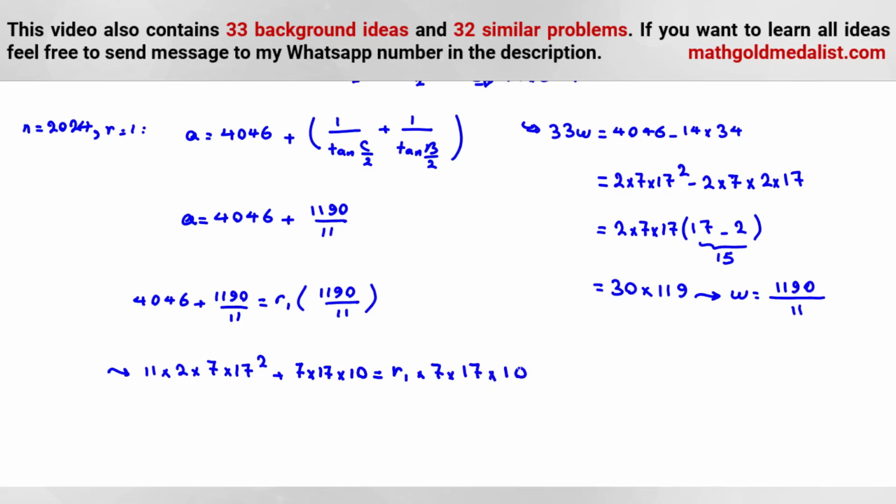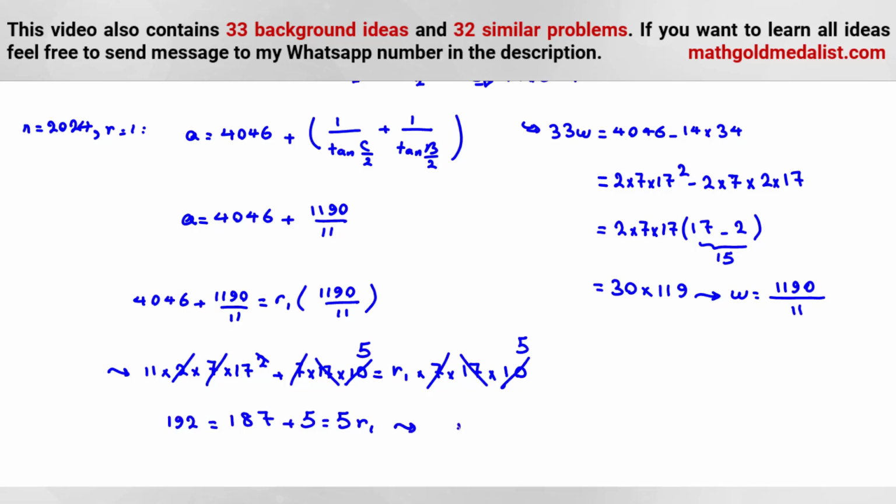So let's simplify as much as we can. 7, 7, 7, 17, 17, 17. And for 10, 2, 5, 2, 5, and 2. So it will be 11 times 17, which is 187. Okay? Plus 5 is equal to 5R1. So 187 plus 5 is what? 192.